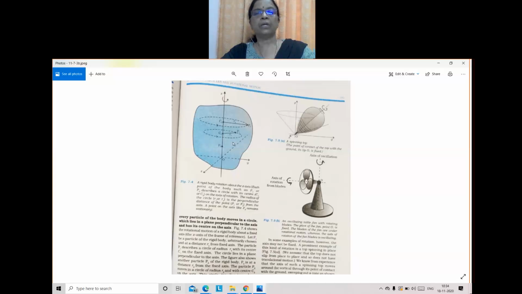So here in pure rotational motion, what is constant? Angular velocity. Correct. Angular velocity is constant. Which is varying? Linear velocity. Why does linear velocity vary? What is the formula to find linear velocity?